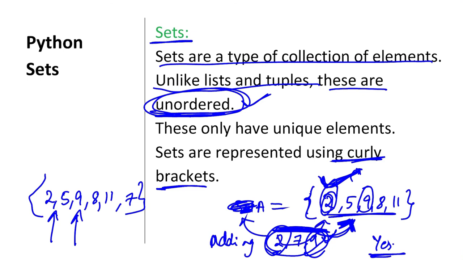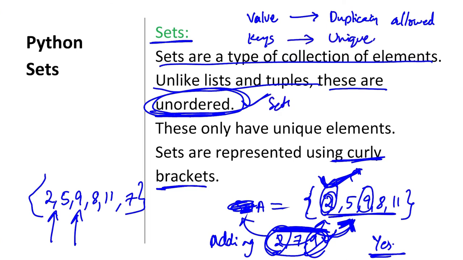The difference between a dictionary and a set is like this. In a dictionary we can duplicate values, duplicacy is allowed, but keys must be unique.